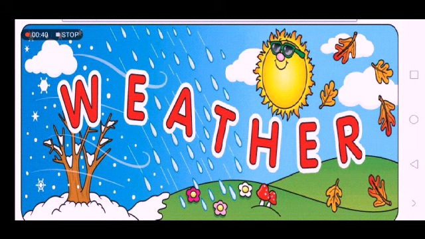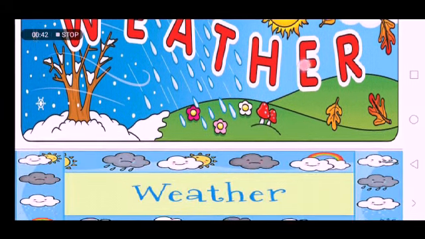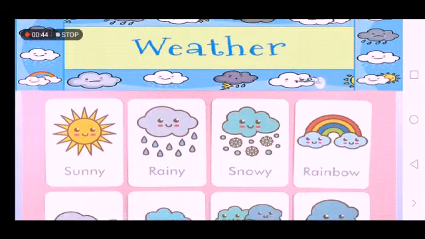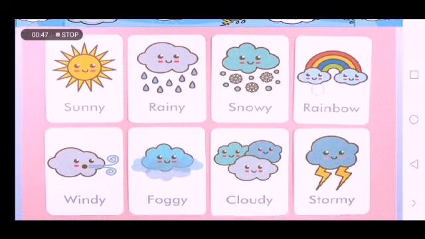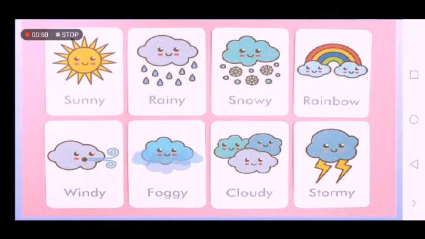So just to refresh, here we have some words that may help you in knowing what is weather. So weather, when we describe it, we can say it is sunny, rainy, cloudy, stormy, windy, and so on. These words are used to describe the weather. So the weather is the sunshine, the rain, the wind, or the clouds in some place at a specific time.